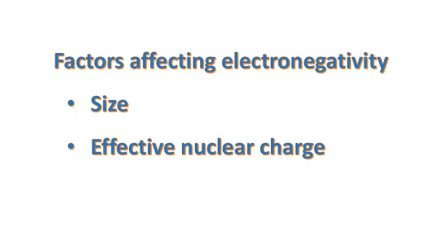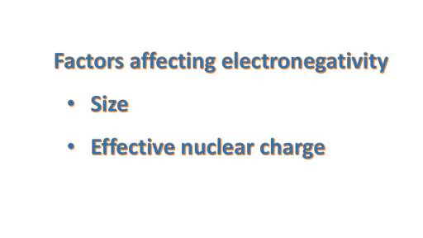One was size, the other one was effective nuclear charge. As far as size is concerned, as the atom gets bigger, radius is increasing, electronegativity will be going down. Opposite is the case with effective nuclear charge.